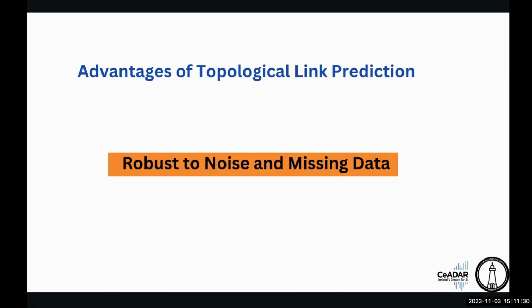If there is a missing node, we won't be using those unlinked nodes, so that is completely avoided here. In topological link prediction, this method can be robust in noisy or incomplete data scenarios, as they focus on general patterns and relationships within the network rather than specific attribute values. That's why we say it's robust to noise and missing data.